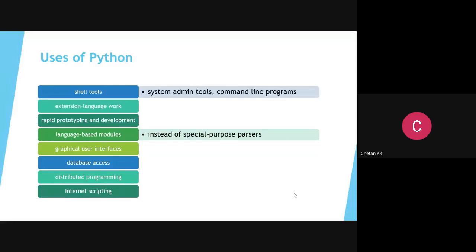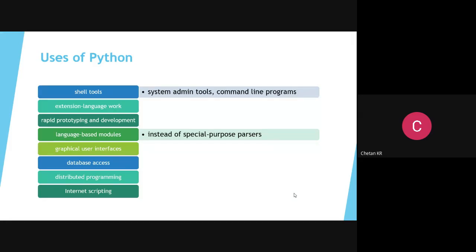First, you have to decide which area you want to work in, and based on that area, a lot of modules are available in Python. Machine learning can be done, natural language processing can be done. Artificial intelligence modules are there. Many modules are available. Deep learning modules are there, TensorFlow, Keras. But before you go to those modules, you first need to know the basics of the language. That is what this session is all about.